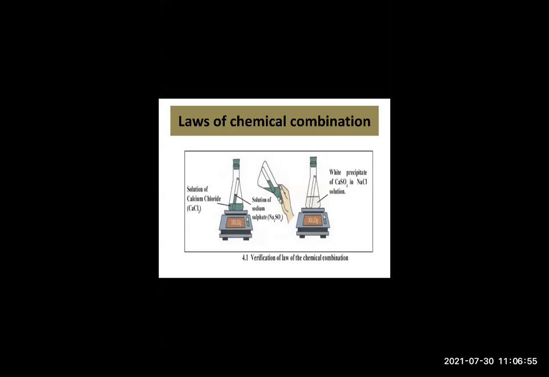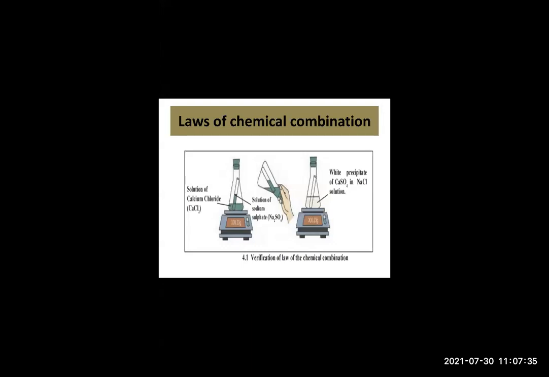Similarly, scientists wrote the formulas of various compounds. How did they write them? With the help of Dalton's atomic theory as well as laws of chemical combination, they wrote the molecular formula, right? So here we shall verify now whether it is right or wrong. We have to verify the laws of chemical combination by means of known molecular formula. Whatever molecular formula we know, from that we will be verifying. So we are going to verify now the law of chemical combination.